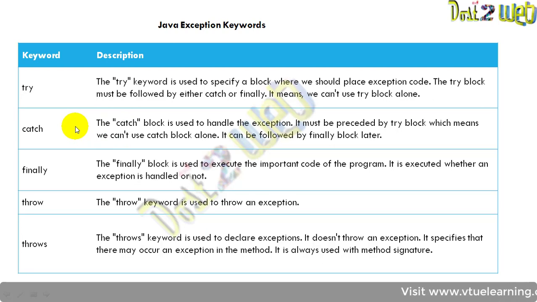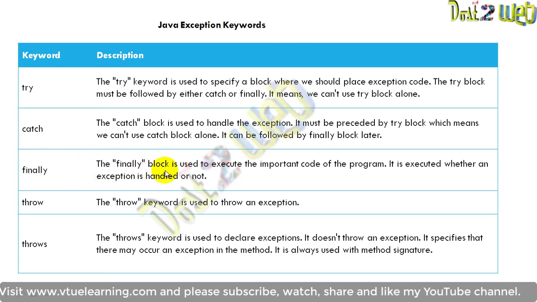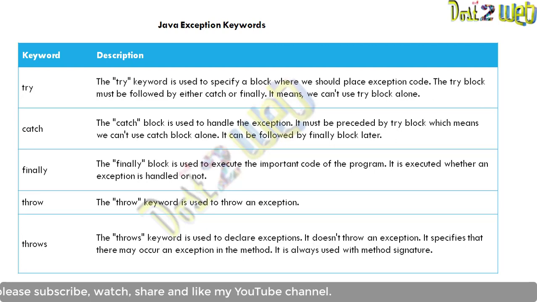There is one more, finally. In a program you can have a number of try catch blocks, but only one finally block. Remember one thing, you cannot have multiple finally blocks in one program. You can have try catch multiple times.